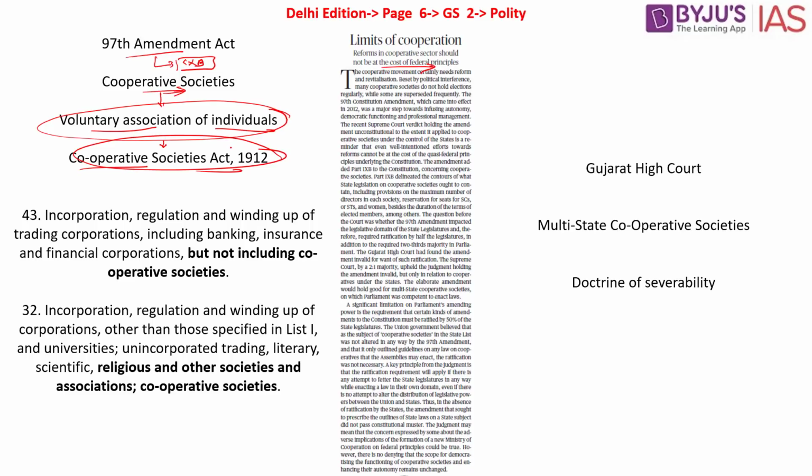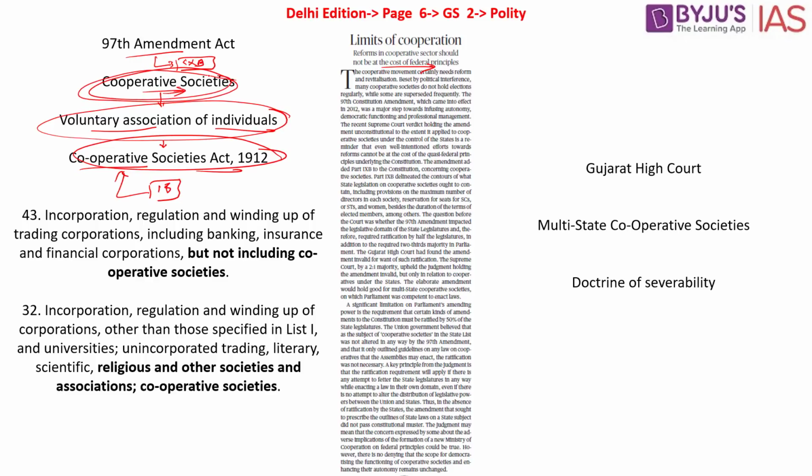Who can establish? Who can be part of this society? This will require about 10 individuals. Who are these 10 individuals? Anyone who is above 18 years of age who would be able to enter into a contract. Such an individual can be part of this cooperative society. So basically, the amendment introduced Part 9B of the Indian Constitution, where it defined the powers of the state legislature and the center to regulate the incorporation, election and governing of all these cooperative societies.